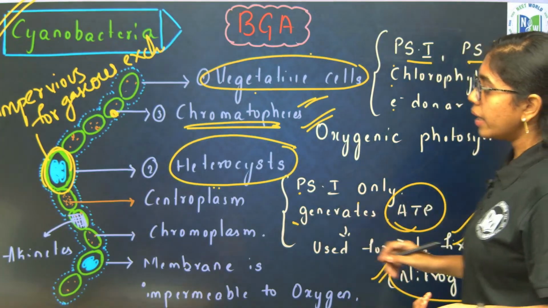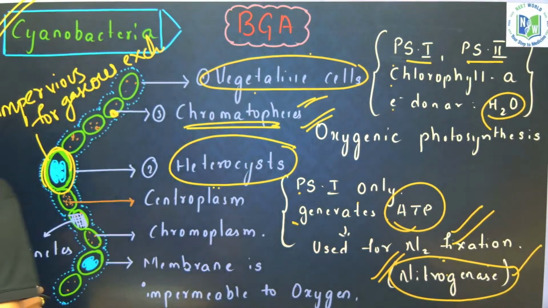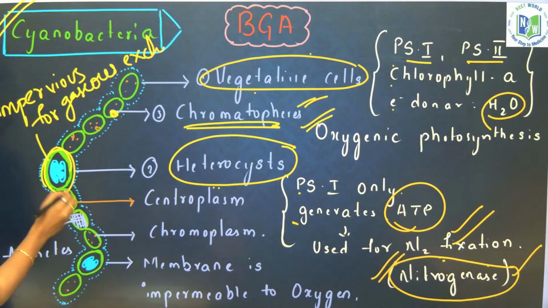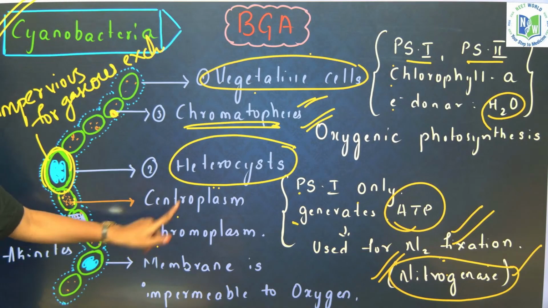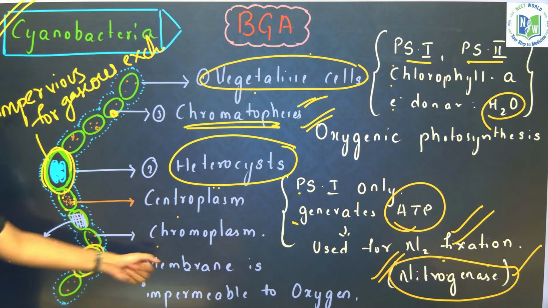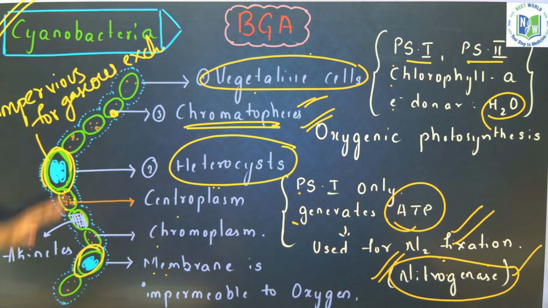Understood? In the cytoplasm also, you can see two types: peripheral colored chromoplasm and central colorless centroplasm. And this heterocyst membrane is impermeable to oxygen. All the points are covered, right?